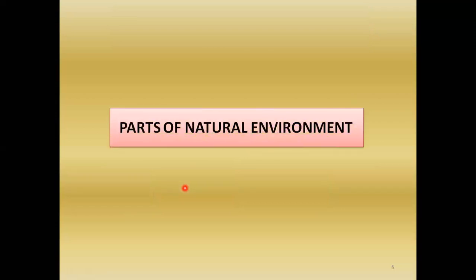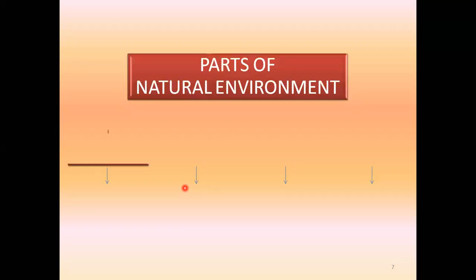Parts of the natural environment, a very easy topic. Parts means whatever you can see around you. Again, we will divide it into four parts. Number one, social environment: your families, your relatives you are living with, your friends, your neighbors, they form your social environment. Let me show you one photograph.